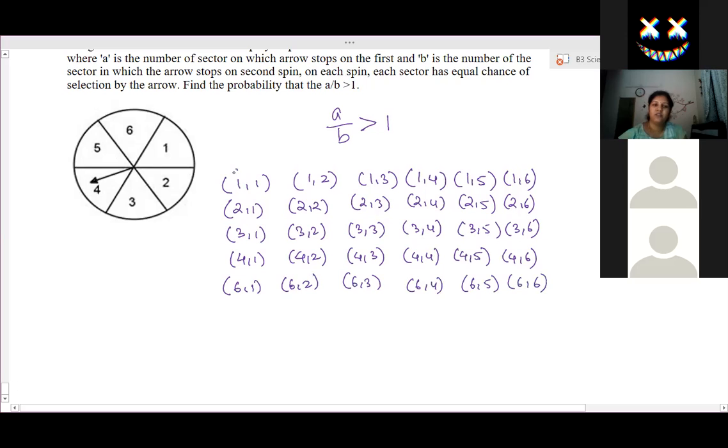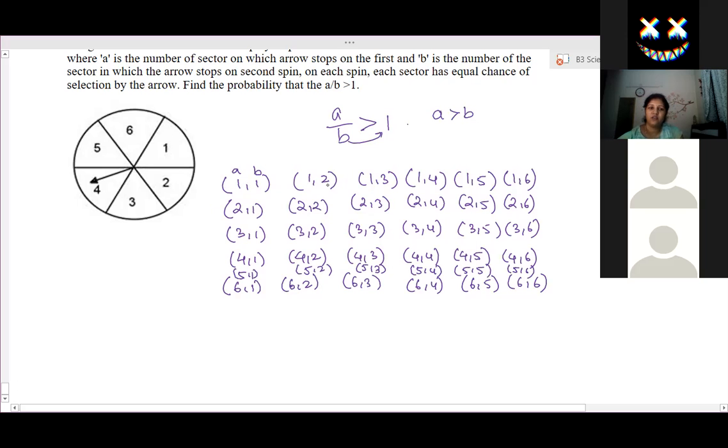Now ma'am, you missed the value 5. First 5, I've left. Oh, sorry. 5 1, 5 2, 5 3, 5 4, 5 5, 5 6. Now the first outcome is A and the second is the second spin value. So now check that A by B should be greater than 1. That is, A is greater than B, as B will be transferred to this side. Check out the outcomes where A is greater than B.